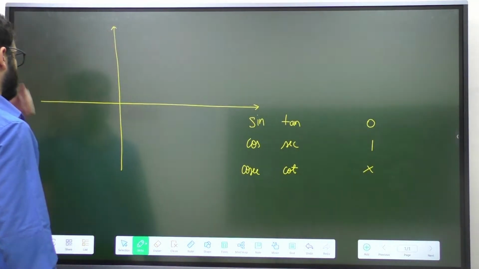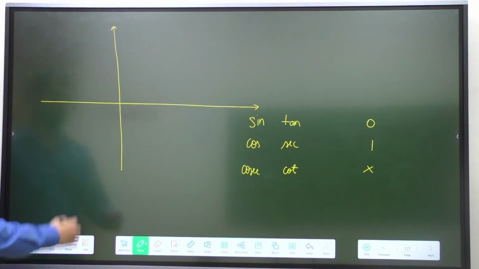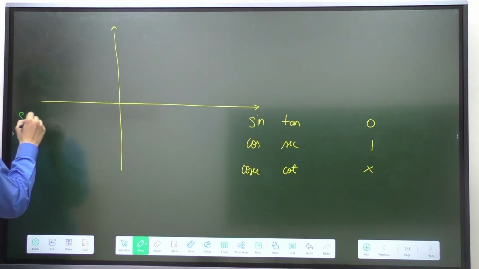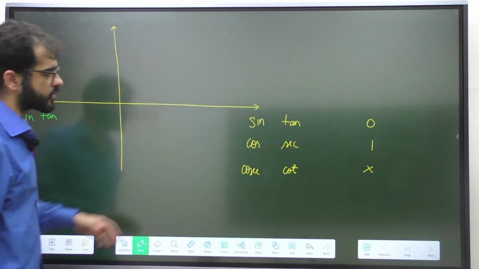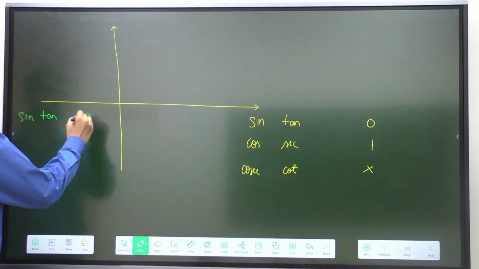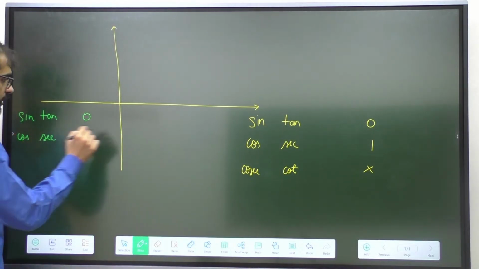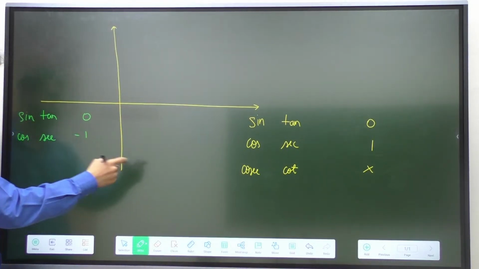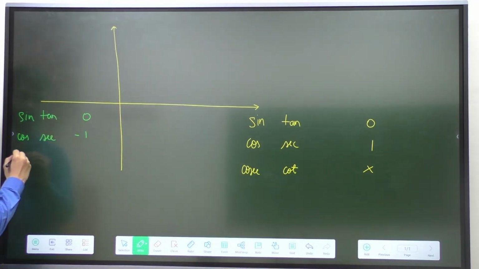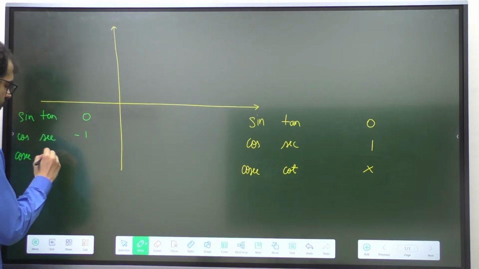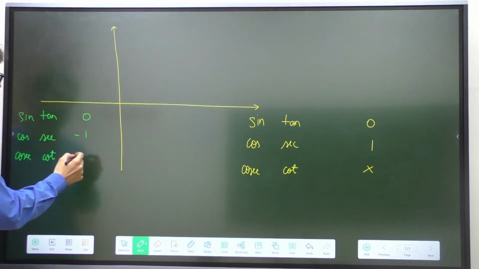Now let's talk about the negative x-axis. Sine and tan are 0 over here, they are still going to be 0. What happens to cos and sec? Cos and sec will become minus 1. The reciprocals of sine and tan, that is cosec and cot, will become 1 upon 0, that is undefined.